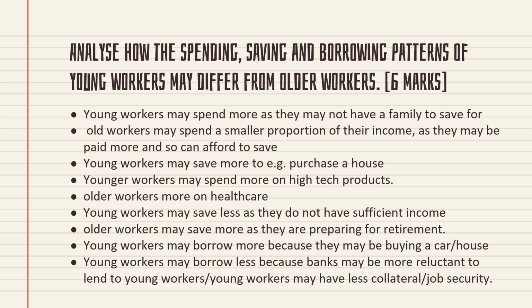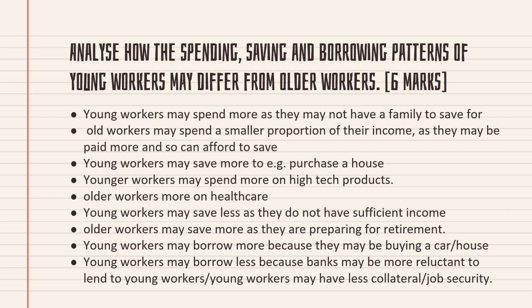As I said before, now also I'm saying the same thing. This question also combines all the factors. For example, the spending, saving, and borrowing pattern of young workers may differ from old workers. So they are asking about two groups, young workers and old workers, and the pattern of spending, pattern of saving, and pattern of borrowing. It is a 6 mark question.